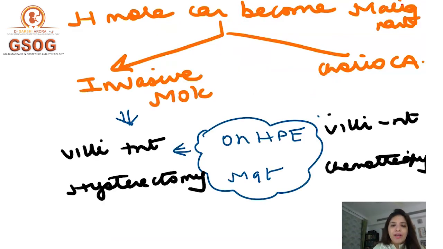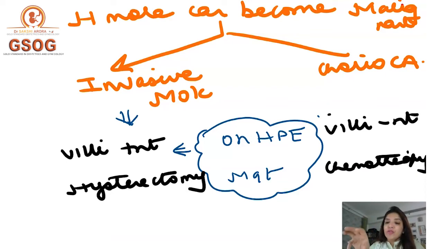Clear? Now, as I told you, an H mole can become malignant, and if it becomes malignant, either it can change into invasive mole or it can change into choriocarcinoma. These are the two gestational trophoblastic neoplasias into which an H mole generally changes, right?